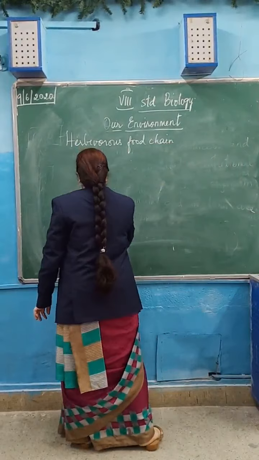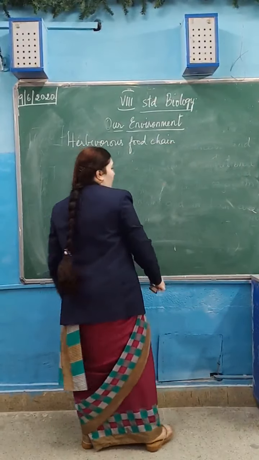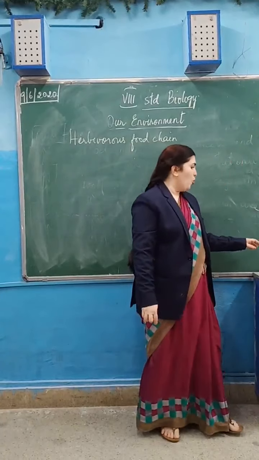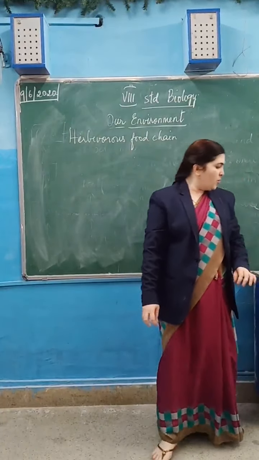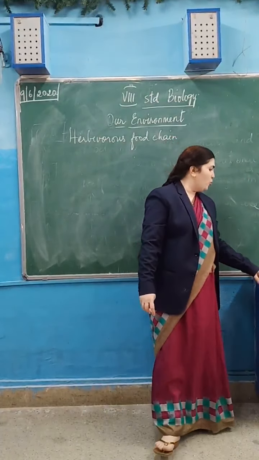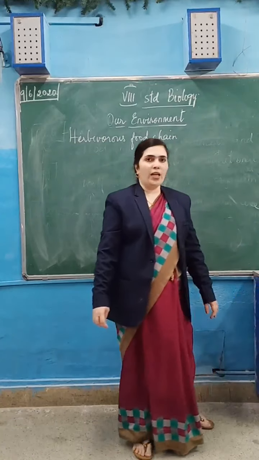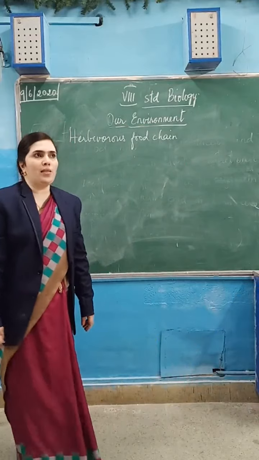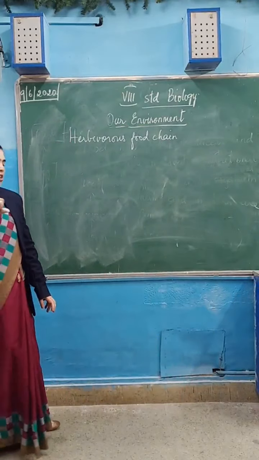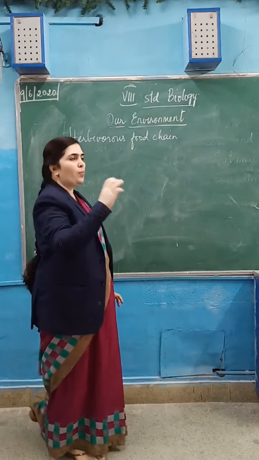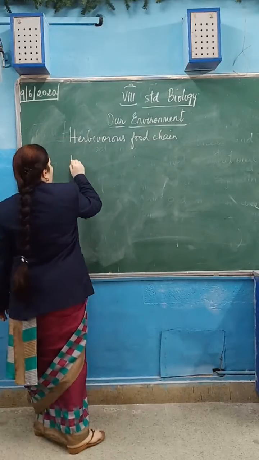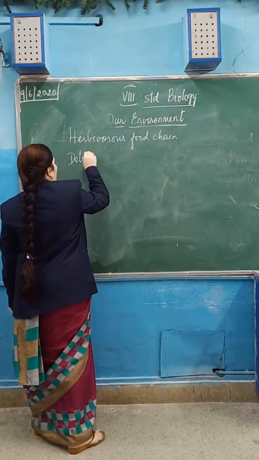The next is the detritivorous food chain. Detritus means what? The decaying matter. In this food chain, the primary consumer is a detritivore. Ants, termites, earthworms, millipedes and crabs are called detritivores because they feed on detritus: fallen leaves and decaying organic matter of plants or animals. Such a food chain in which the primary consumer is a detritivore is known as a detritivorous food chain.